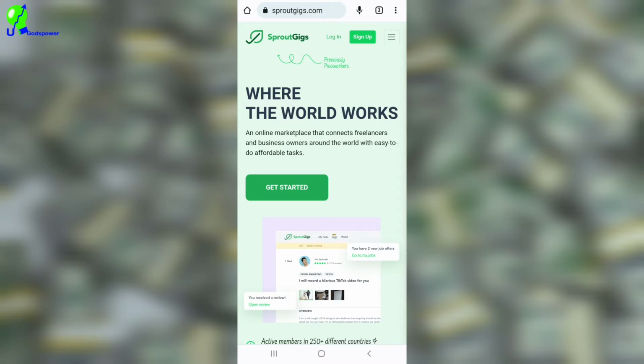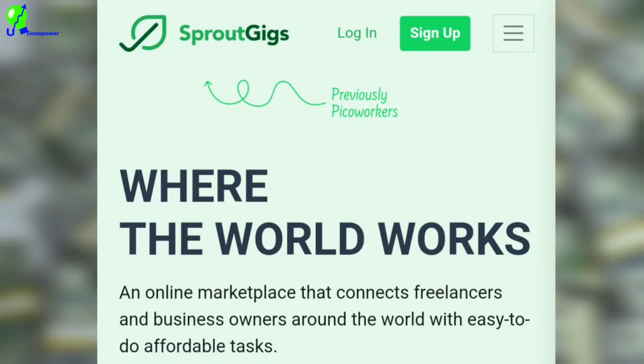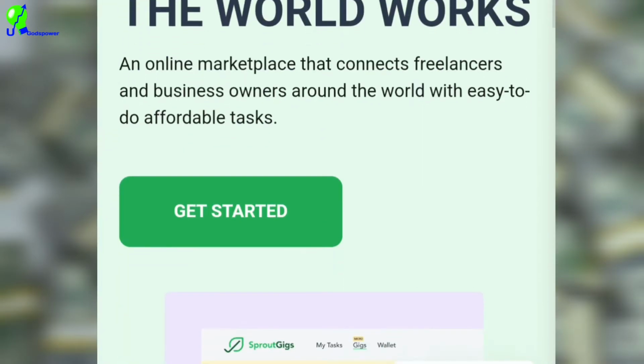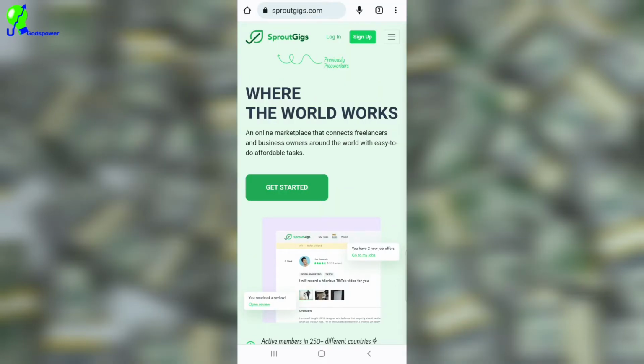So you can see previously known as Picoworker. It says, where the world works. So this website, what they do is that you can create a gig, you can create a task. Let me say you have a talent, you know how to design, you know how to write a blog, you know how to do anything, any skills you have. You can come and post that gig, post your experience, post that gift that you have on this website which is called Sproutgigs, and people are willing to pay you for completing that particular task for them.